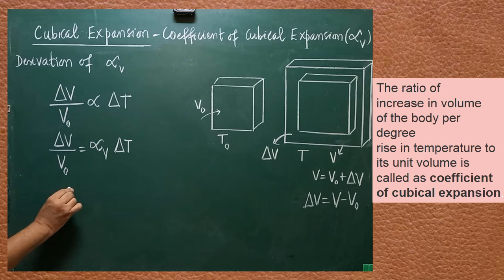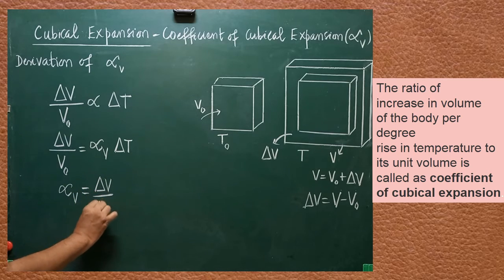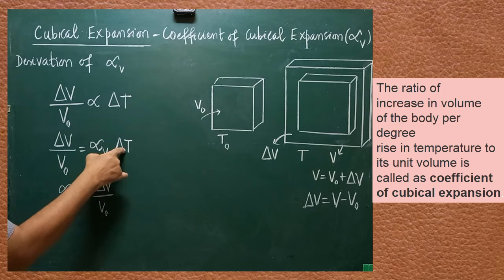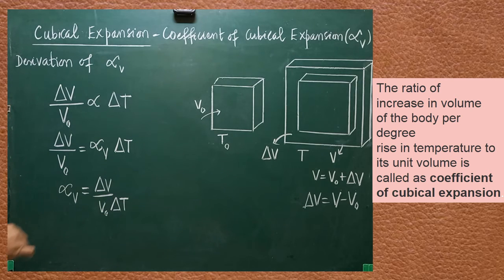How to get the expression for alpha V? Alpha V is equal to del V by V0, the same factor is written. Are you clear? This factor is to be cross multiplied. If it is cross multiplied here, that one becomes del T. So this is the expression for the coefficient of cubical expansion. Are you clear? Now we have to define.